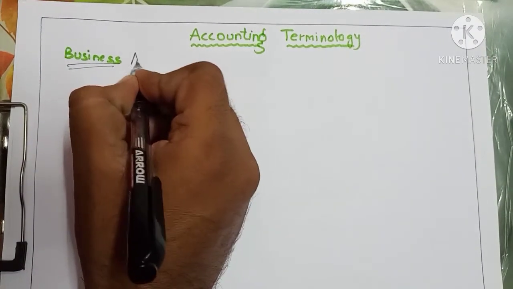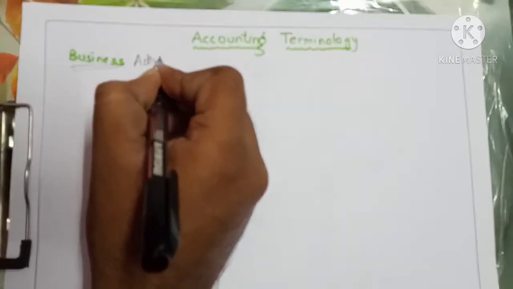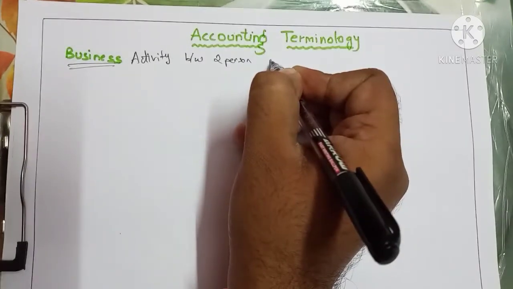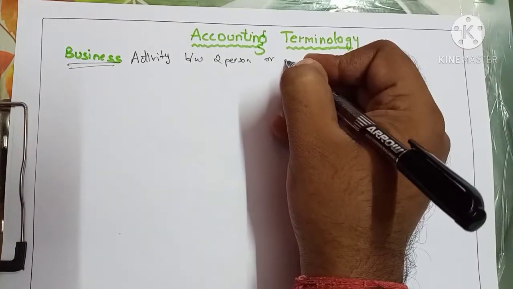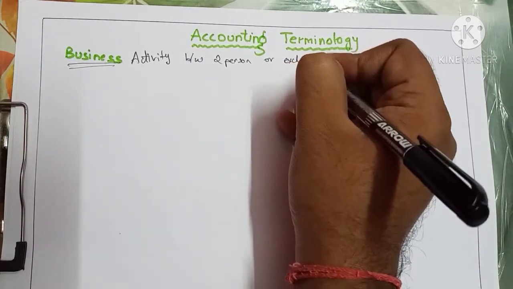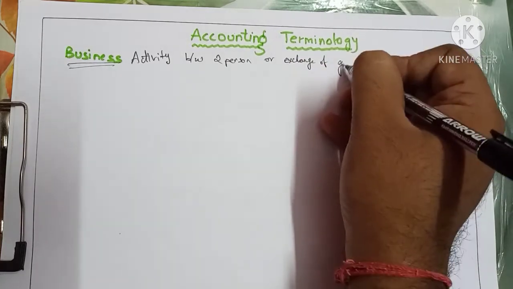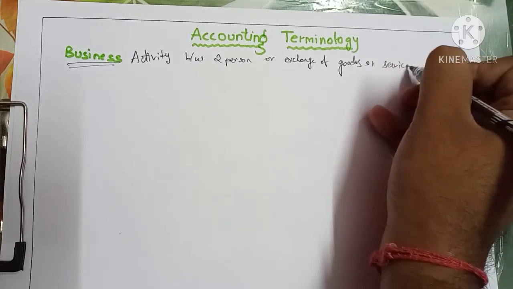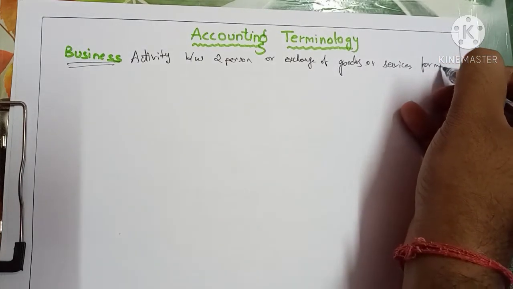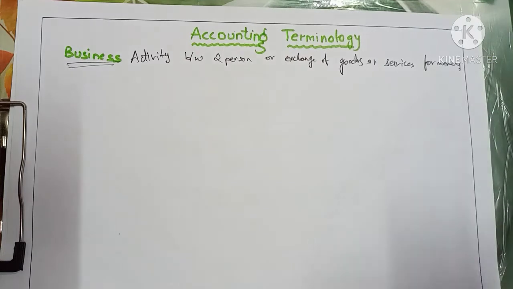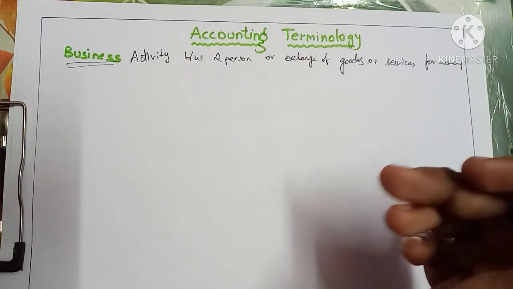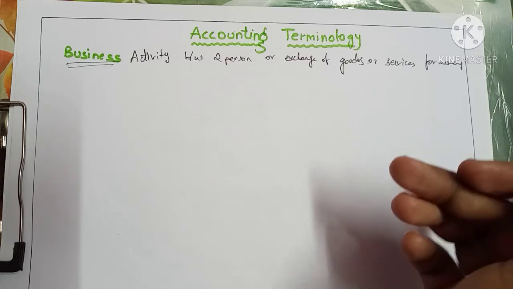Business is an activity between two persons, or exchange of goods or services for money. Business is an activity or an exchange between two persons of goods and services for money.